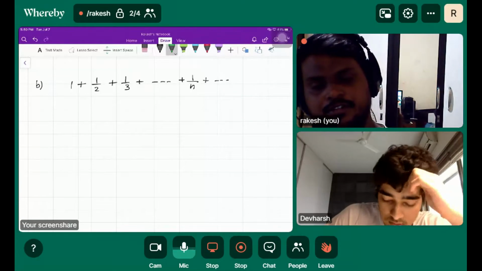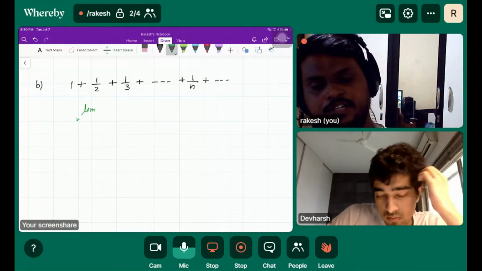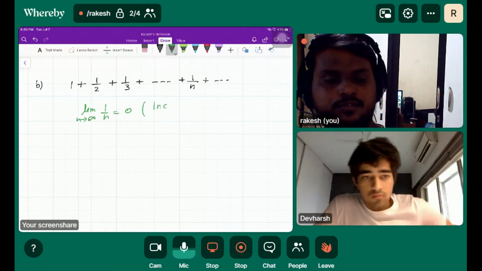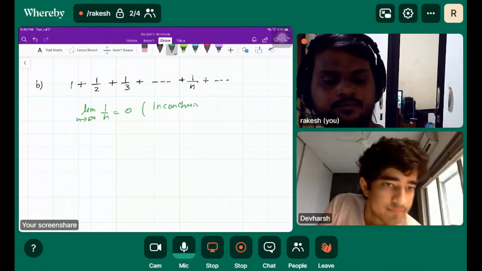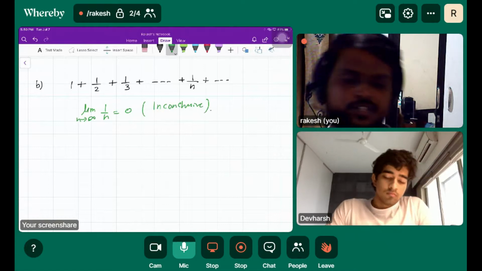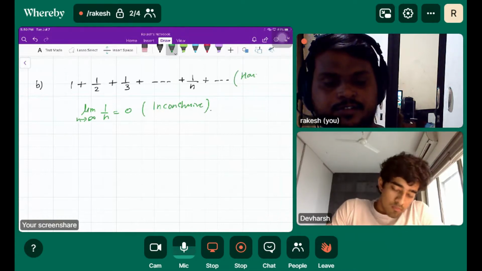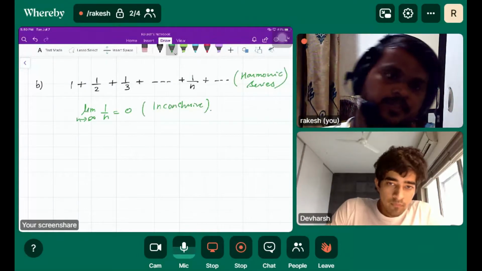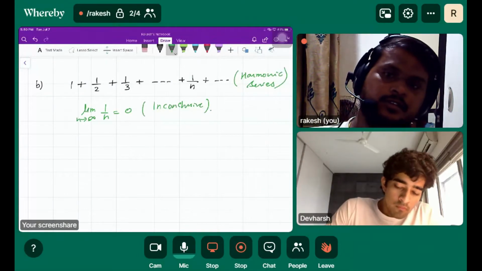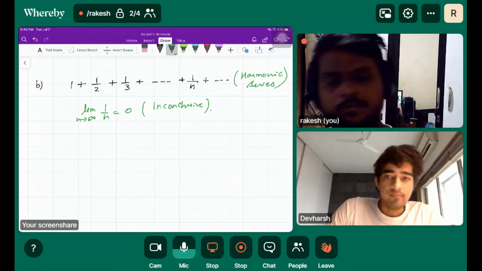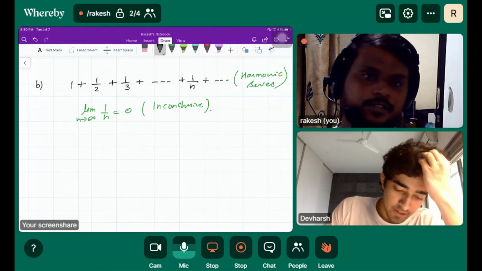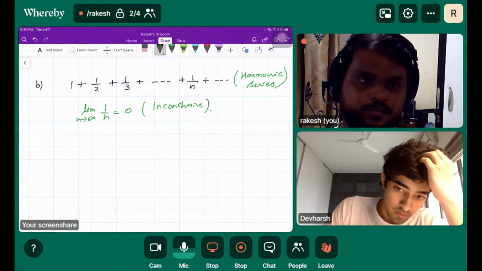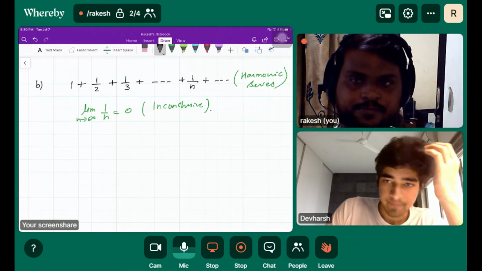Using this test, the limit as n tends to infinity of 1 over n is equal to 0, so it is inconclusive. This is called the harmonic series, the reciprocal of an arithmetic progression.